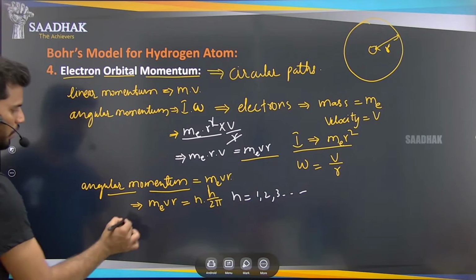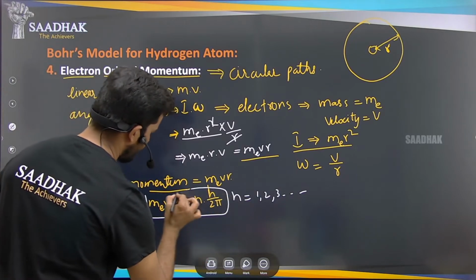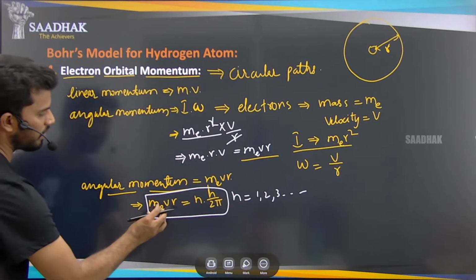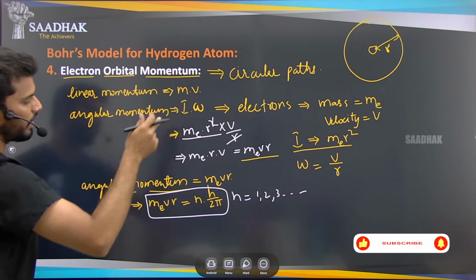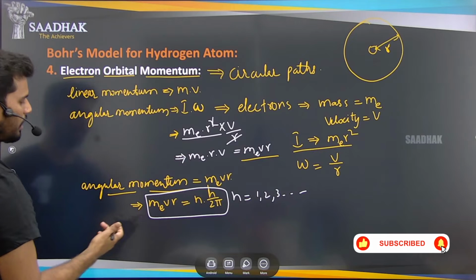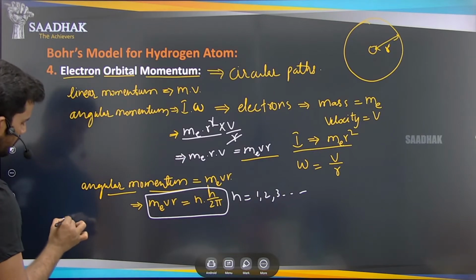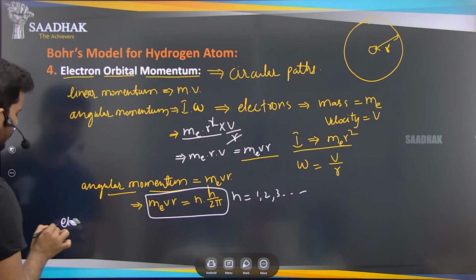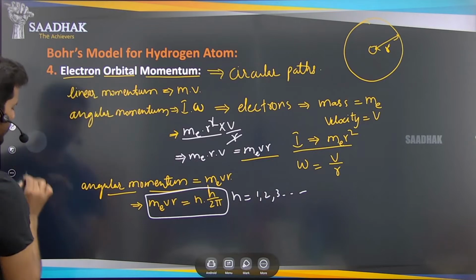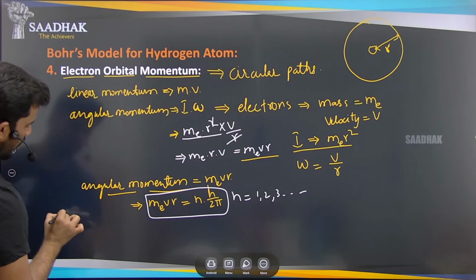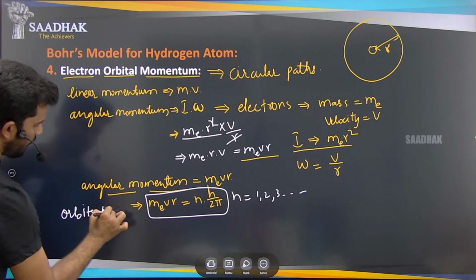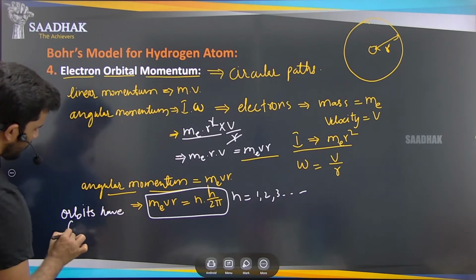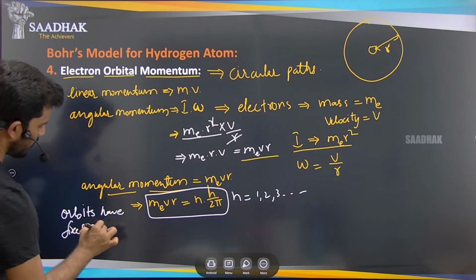So by this rule, the angular momentum of an electron revolving in an orbit follows a fixed path. So the orbits have fixed paths.